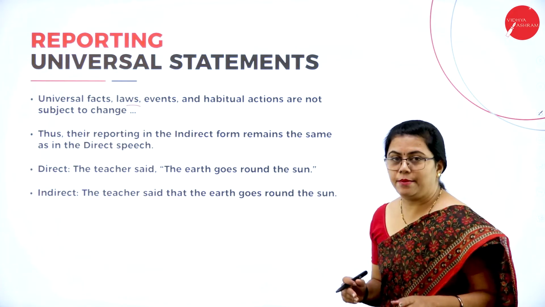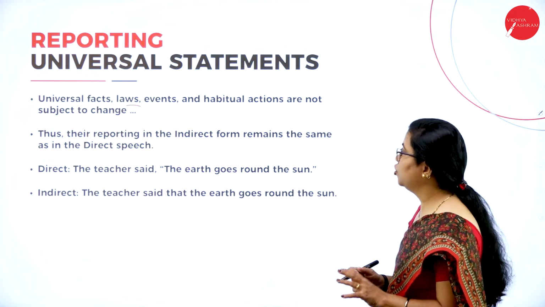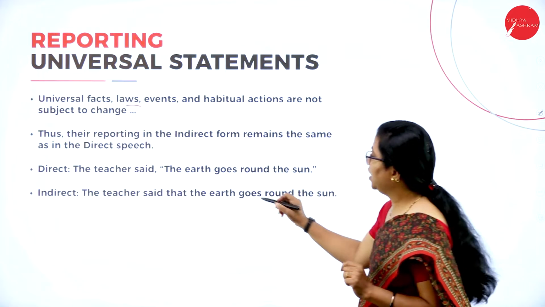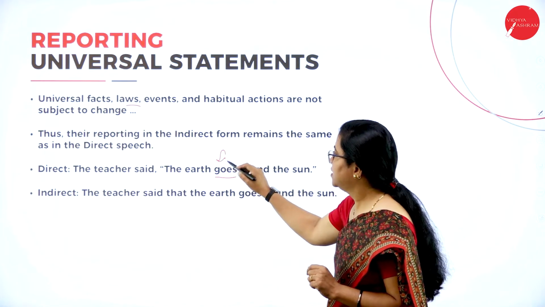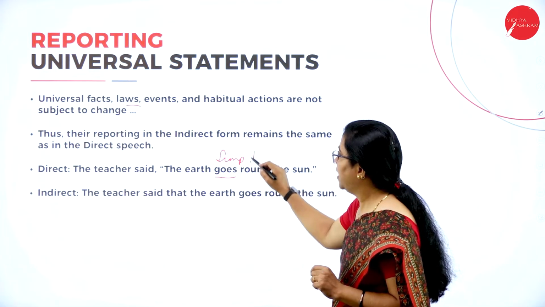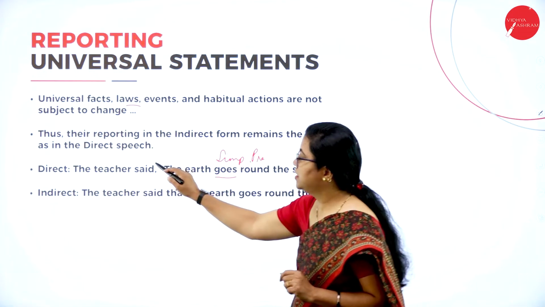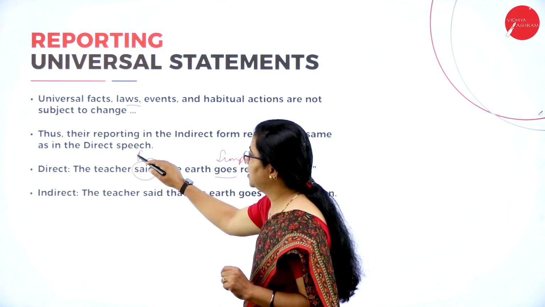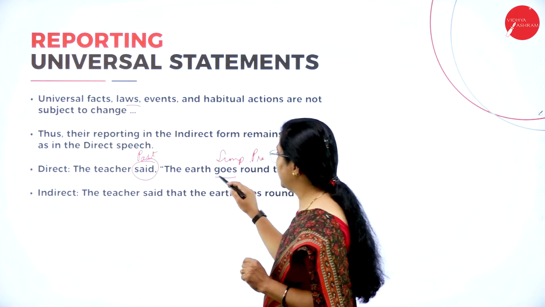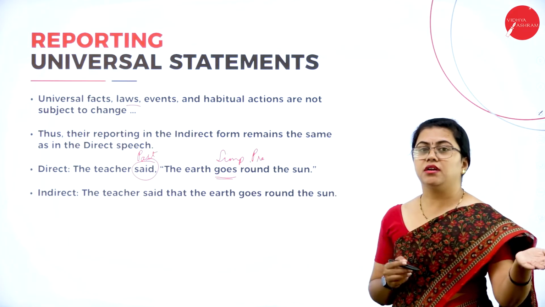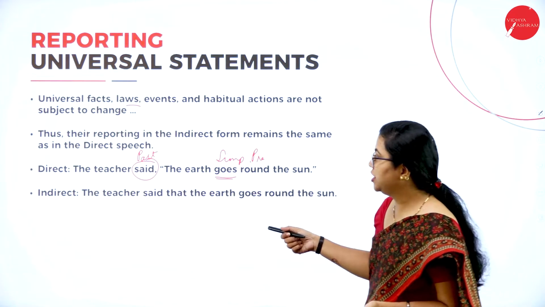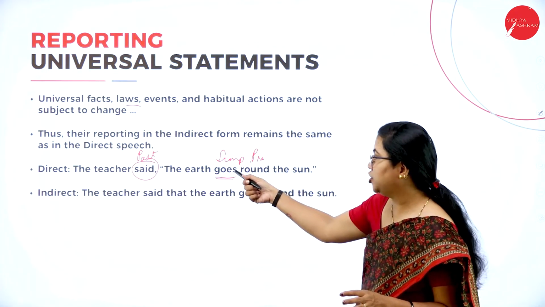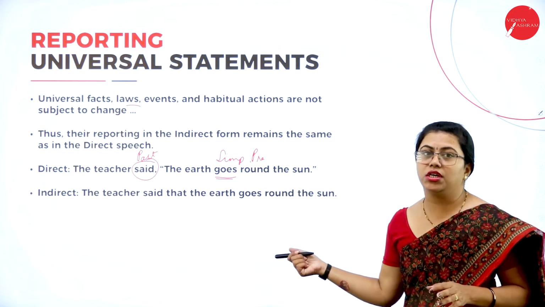Here, for example, the teacher said the earth goes round the sun. So here you can notice this is simple present tense. But as per the rule, if the reporting verb is in past tense, whatever is there inside will change to the respective past tense, even though this is in simple present. So how do you change it? As per the rule, this should have been changed to the earth went round the sun.